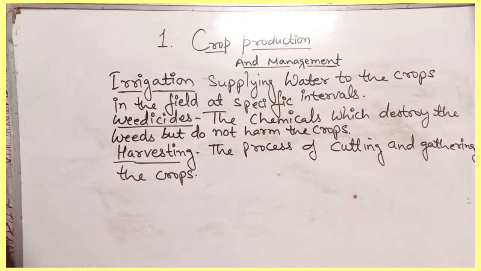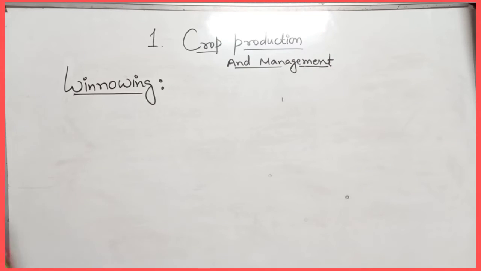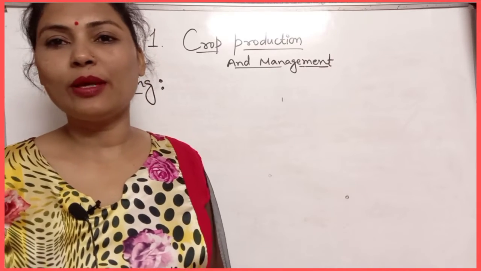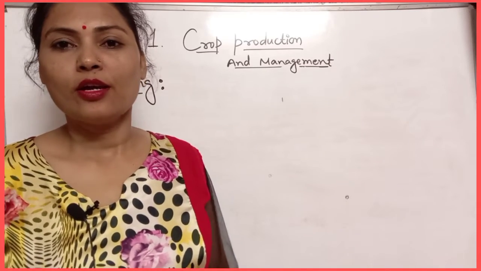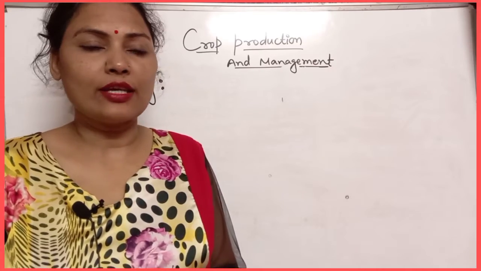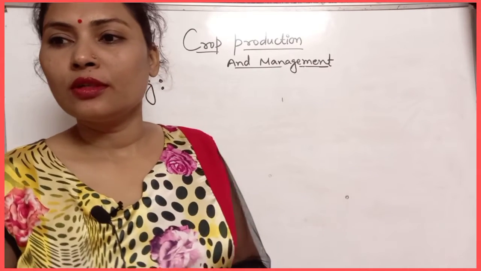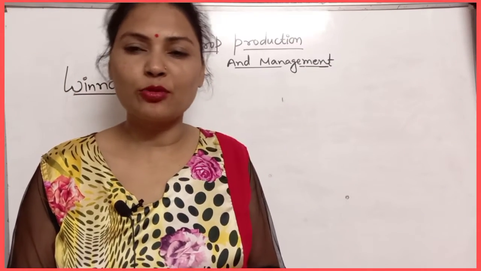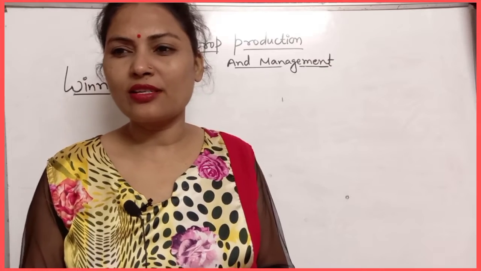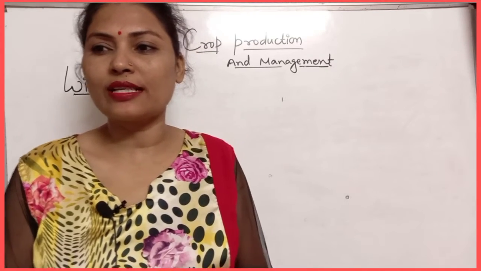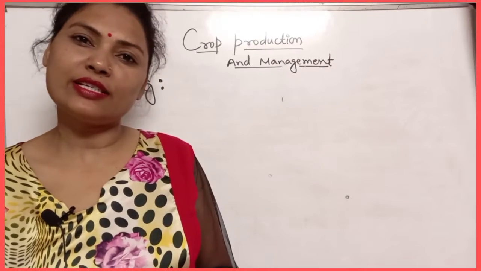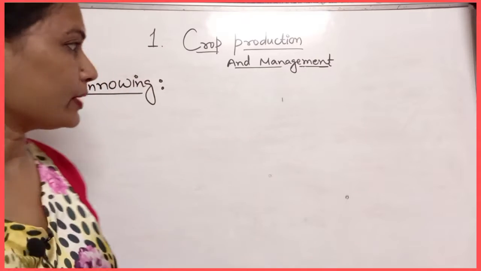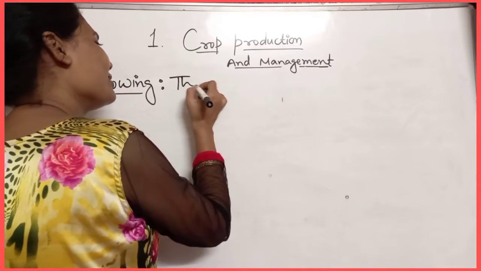Okay, I would like to explain winnowing and one more term that is threshing. So winnowing. What is winnowing? Actually, the process of separating grains from the chaff with the help of wind. So that is known as winnowing. Now threshers are also coming, with the help of thresher, the separating of grains from the harvested crop. So that is threshing.